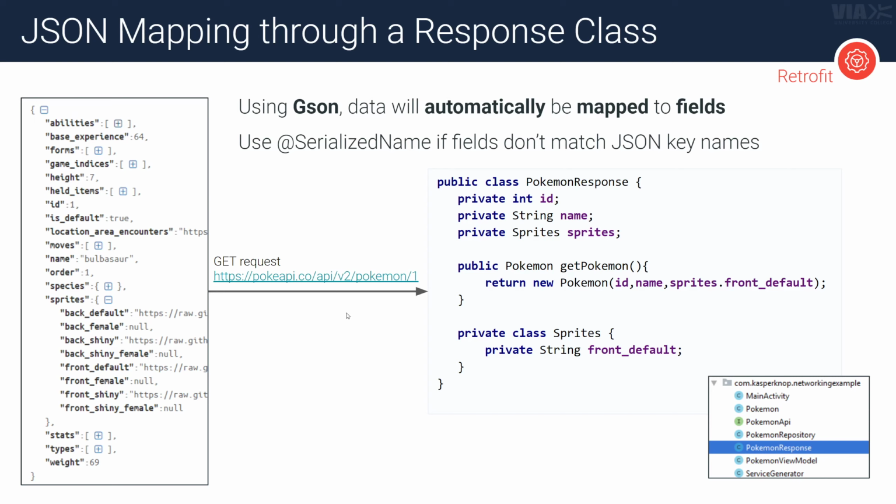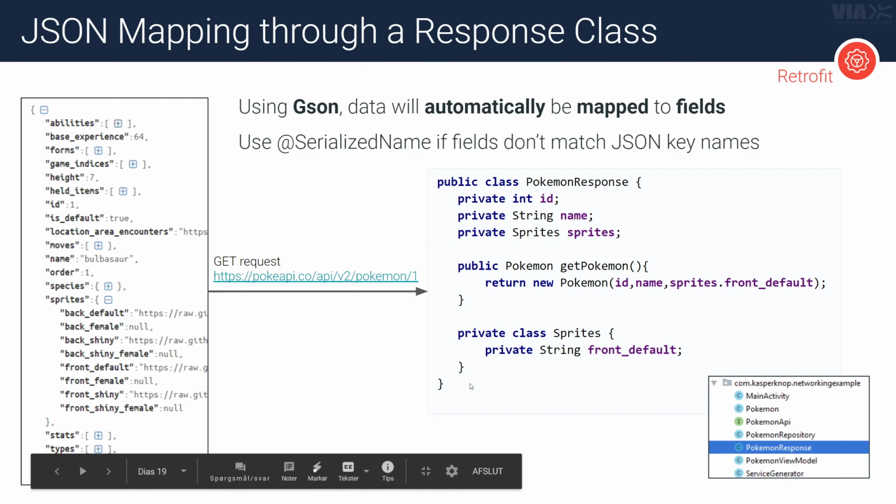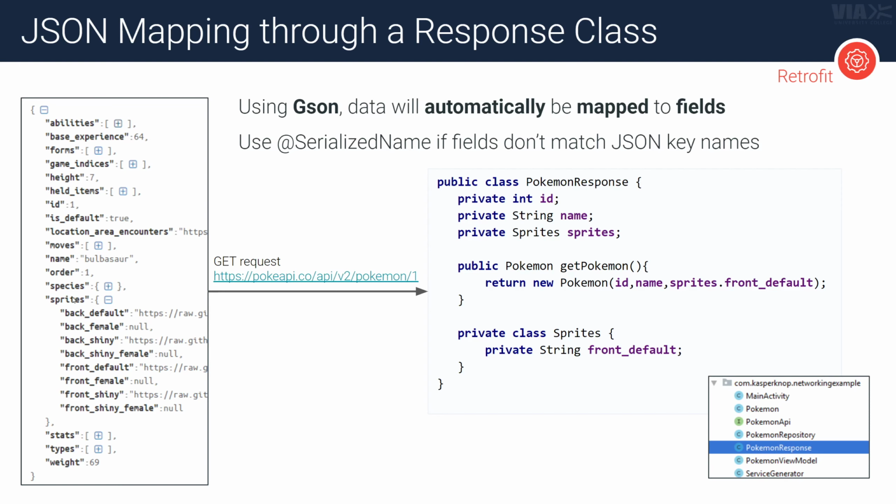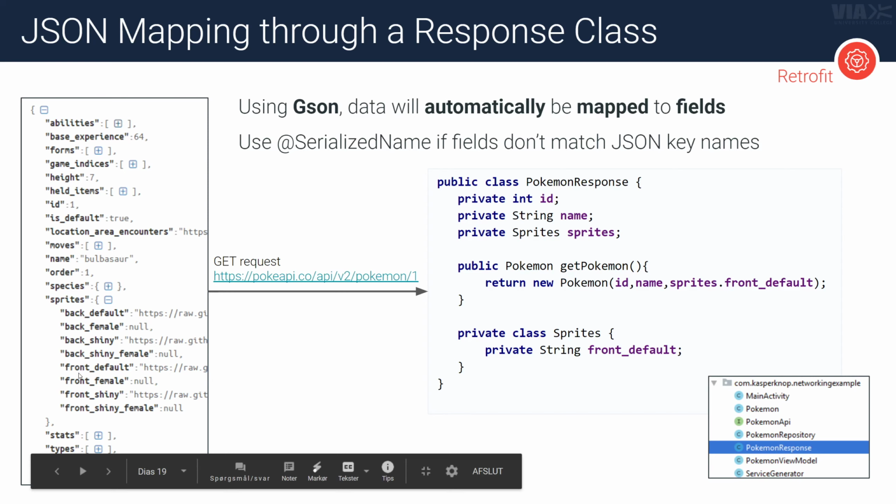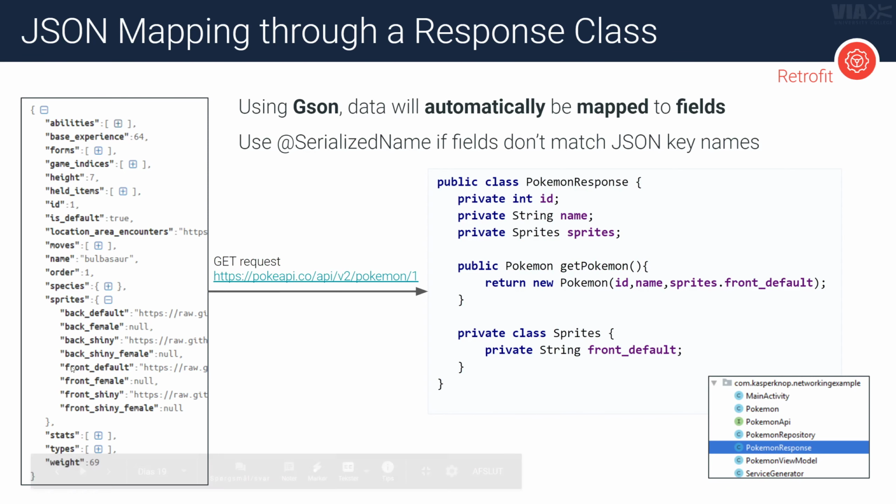And another thing to point out is that this sprites class right here, it doesn't matter what you call the class, what matters is what the field is called up here. But notice here that that is actually an object, and that's why I have this inner class right here to signify that it's actually this object here where we are interested in this front default. Where is it? Right here, this front default URL right here. And then basically for the response, you can create your own get method where you can return in this case a Pokemon object, right, with all of the data we extracted from this response right here. Okay.